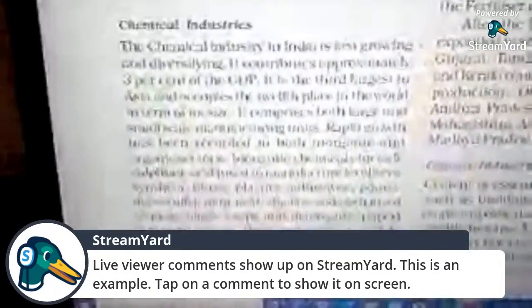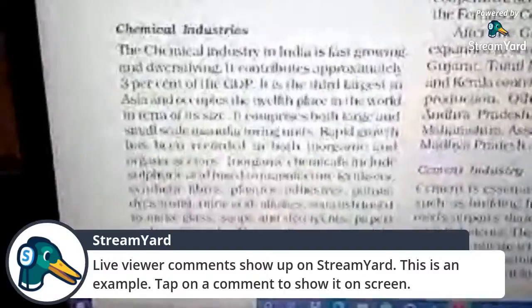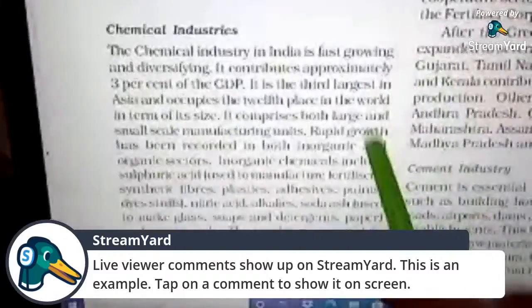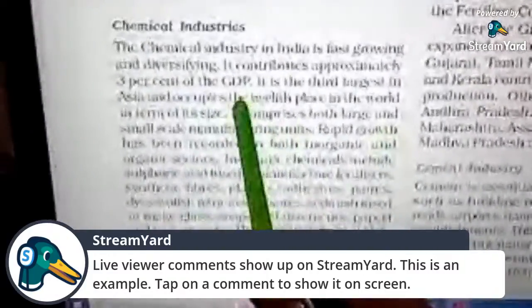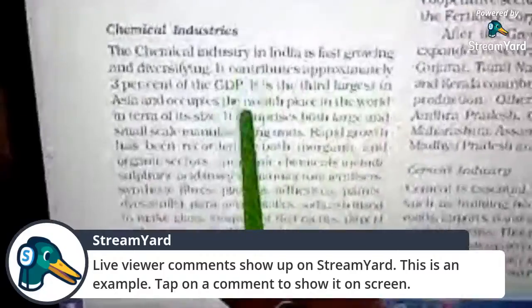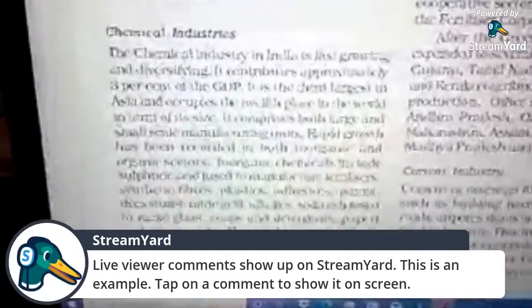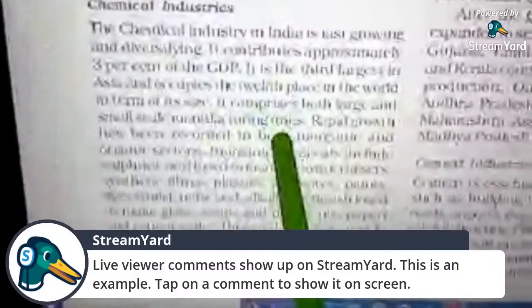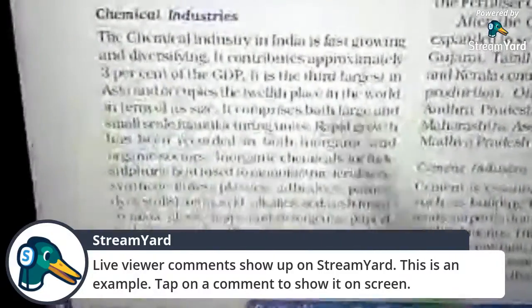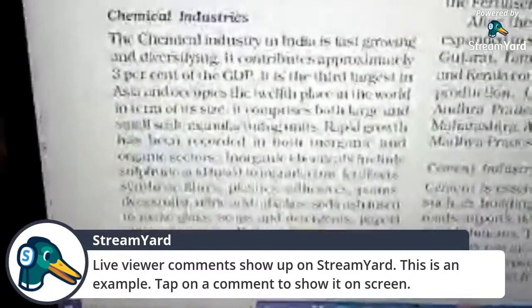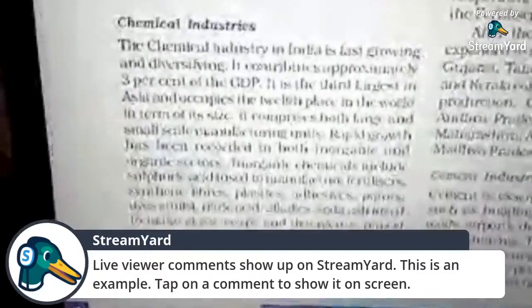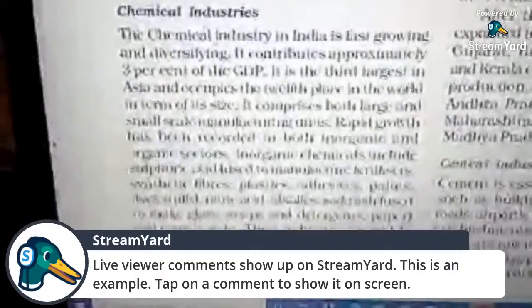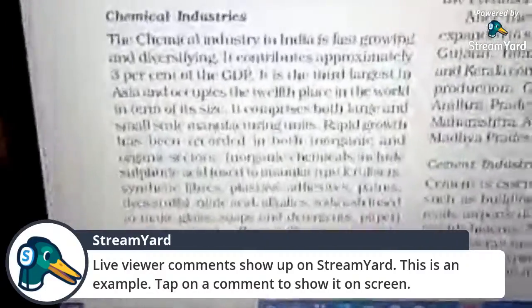So the chemical industry of India occupies the third position in Asia, and 12th in the world. It comprises both large and small scale manufacturing units. So in both large scale and small scale industries, we are using chemical industries.